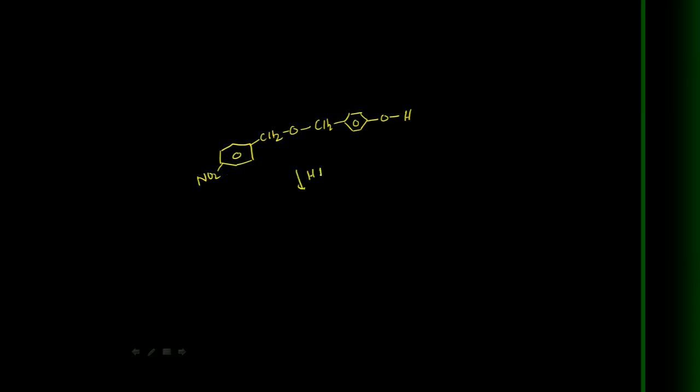After protonation of this oxygen of the ether, this bond breaking takes place because this cation is more stabilized by the plus M effect of this OH. So as a result, this NO2 and this one, like CH2OH plus I and CH2 this one. This is the product actually.